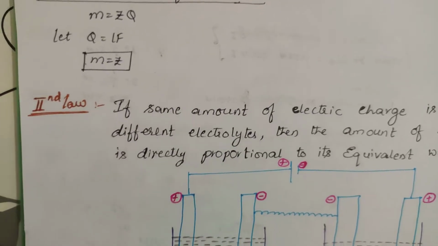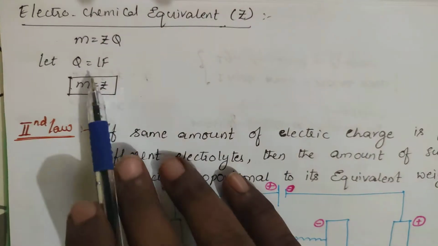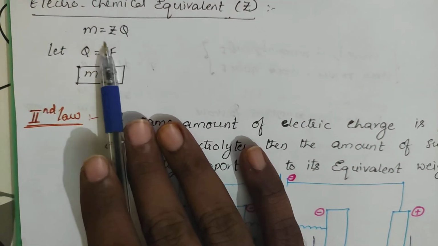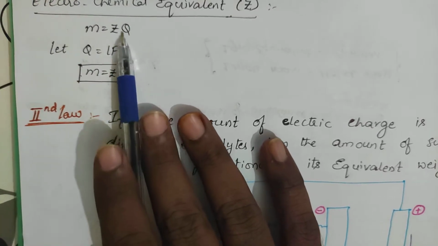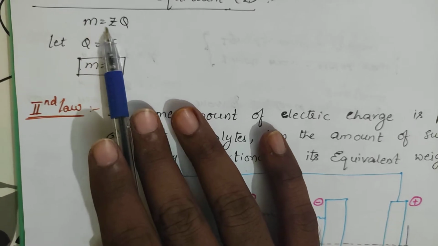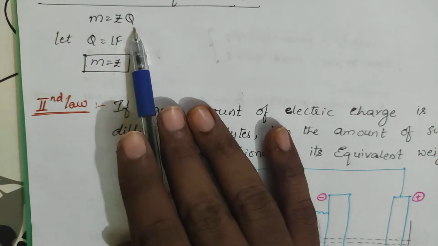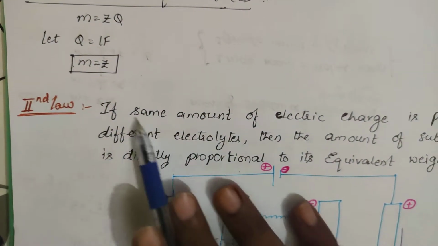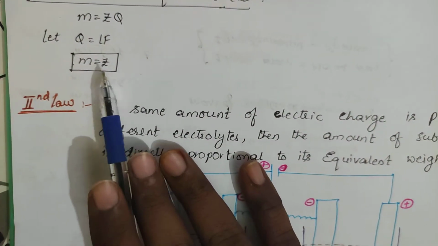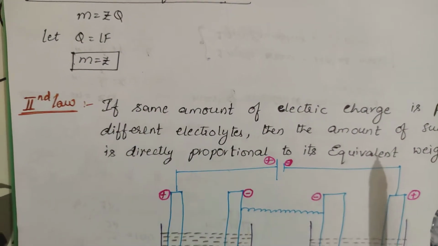Yesterday we were dealing with Faraday's first law of electrolysis. What does that say? The amount of the substance is directly proportional to the amount of electricity you are passing into that substance. If you remove the proportionality, you will get M is equal to Z into Q. If Q is equal to 1 Faraday, then the amount of the substance deposited will be equal to the electrochemical equivalent. This is what the first law says.